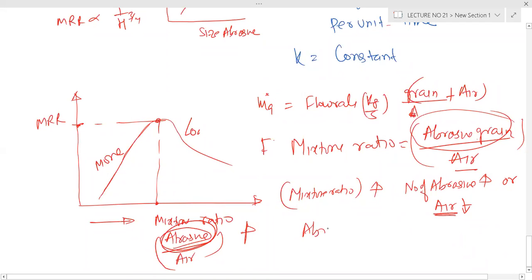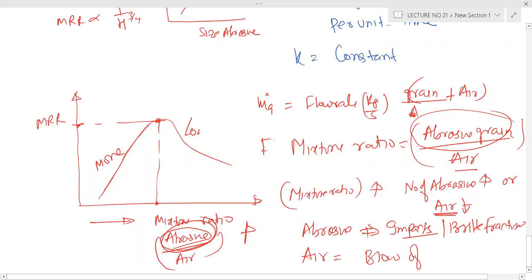Abrasive impacts and causes brittle fracture, and air blows off the chip. So when there are more abrasives and less air, the removal of the chip will be difficult.